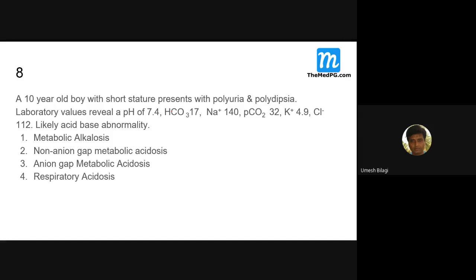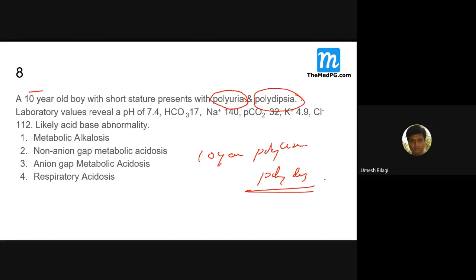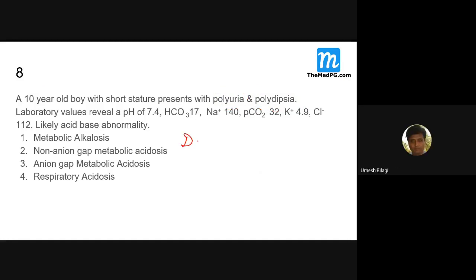A 10-year-old boy with a short stature presents with polyuria and polydipsia. What do you think? I'm purposely going out of the way, trying to make a bigger discussion here. A 10-year-old boy with polyuria and polydipsia. Tell me the differential diagnosis. Diabetes. Type 1 diabetes mellitus.